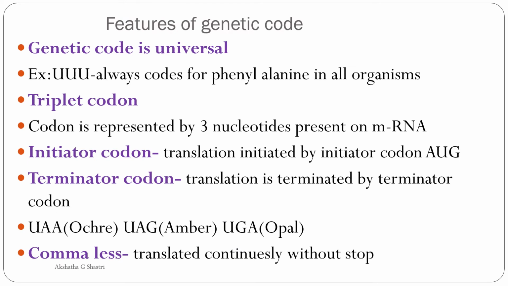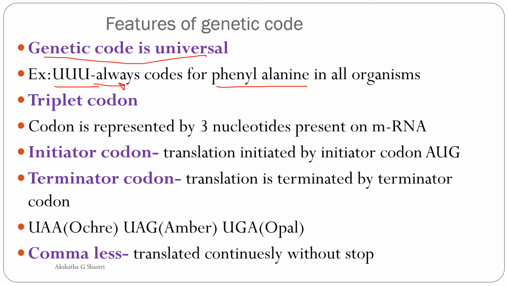Features of genetic code. The first feature is the genetic code is universal. That means the genetic code is common and it is found in all living organisms. For example, UUU is a sequence which codes for the amino acid called phenylalanine. Okay, so this is known as a codon. The three-nucleotide sequence is known as a codon. So this codon codes for an amino acid called phenylalanine in all the organisms. Even in the bacteria, this UUU codes for phenylalanine. Even in human beings, it codes for the same.